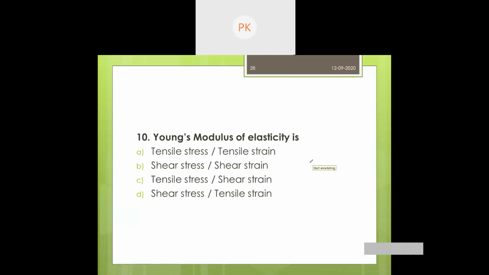Which formulation is correct? E is equal to Young's modulus. I have mentioned it a lot of times during the class. So what is the right answer?